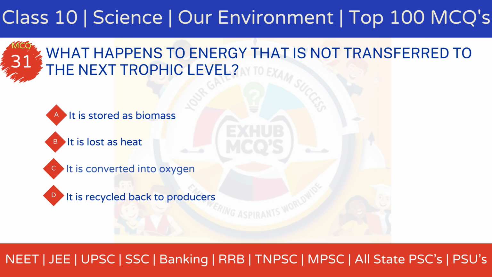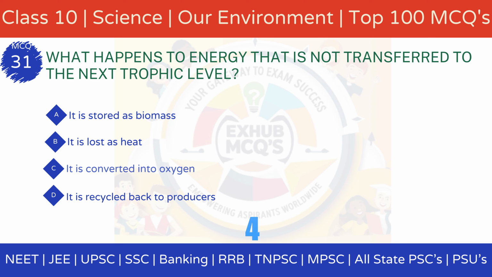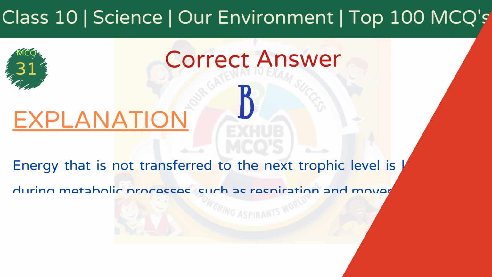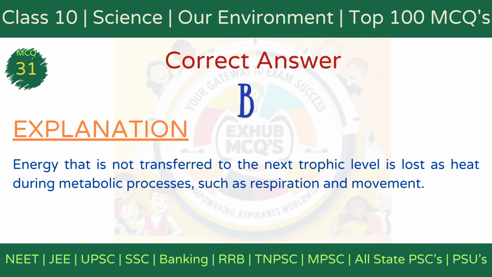Option B, it is lost as heat. Option C, it is converted into oxygen. Option D, it is recycled back to producers. The correct answer is option B, it is lost as heat. Explanation: Energy not transferred to the next trophic level is lost as heat during metabolic activities such as movement, respiration, and reproduction, reducing energy availability.